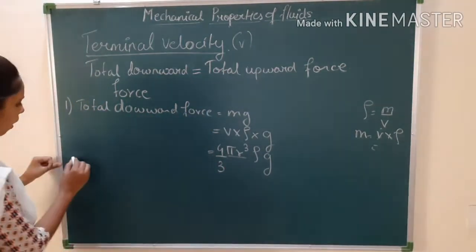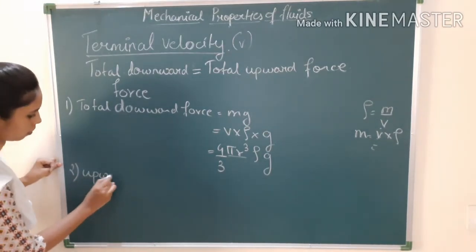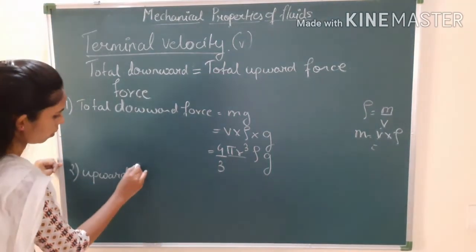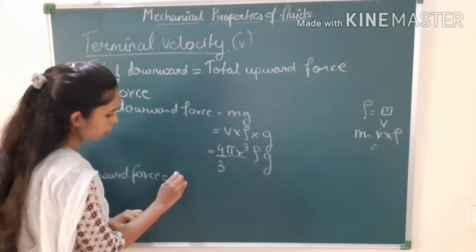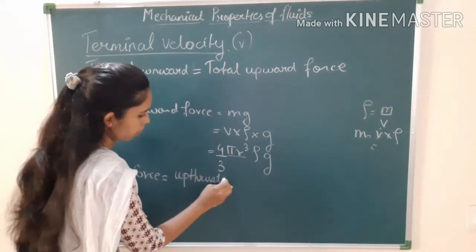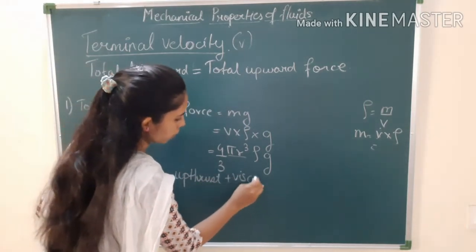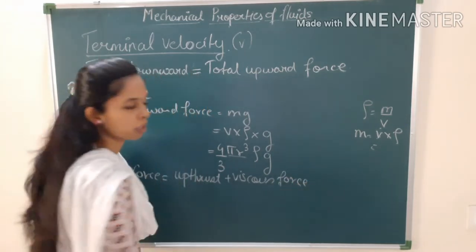Now the second thing we have to find is the total upward force. Upward force has two types of things, that is upthrust plus viscous force, and this viscous force we have found in Stokes law.